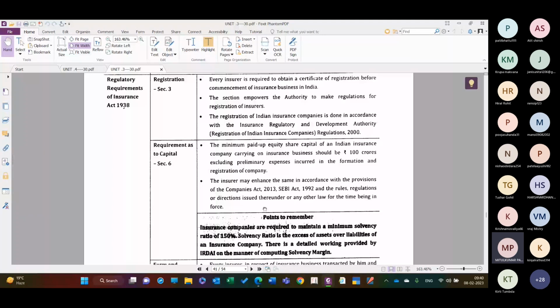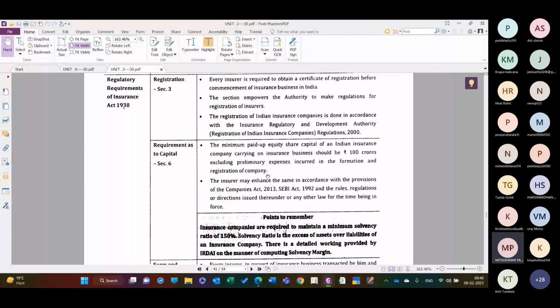Requirement as to the capital, section 6. The minimum paid up equity share capital of an Indian insurance company carrying on an insurance business should be rupees 100 crores, excluding the preliminary expenses incurred in the formation and registration of the company. So they must have a minimum of 100 crore rupees. Then only they can register themselves or enter into the business of insurance. Otherwise they cannot.